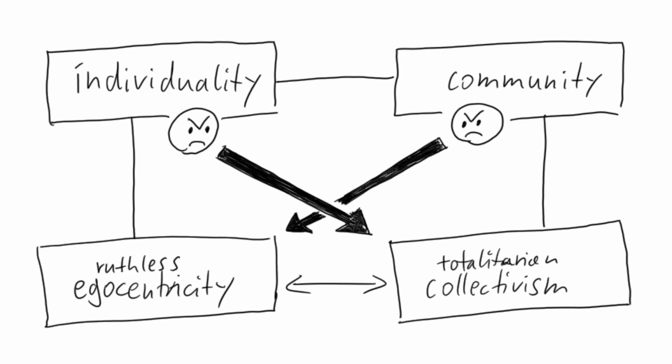Have a look. The people who favor individuality say, oh, we are champions of individuality, which is good, but you are in favor of totalitarian collectivism. We don't want that. While the people who are in favor of a community say, oh, we are champions of community, which is a great value, but what you do is just ruthless, egocentric behavior, and we don't want that.